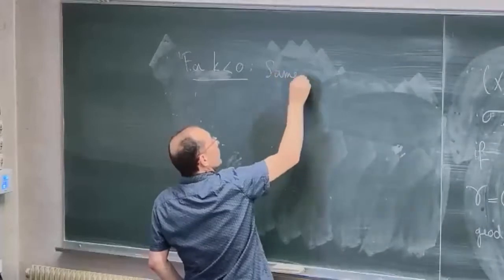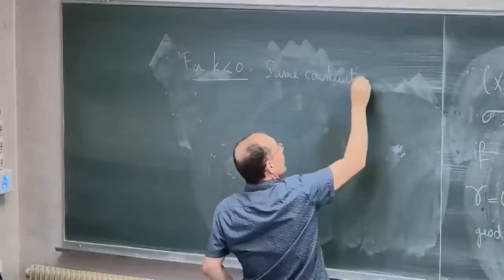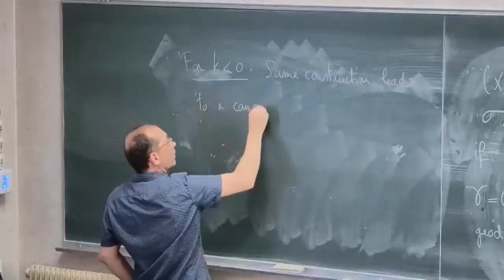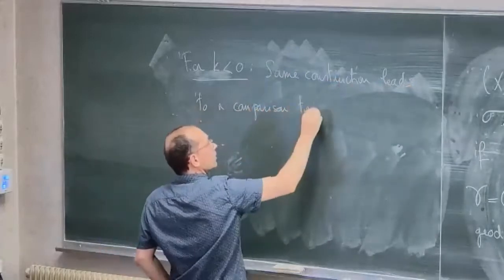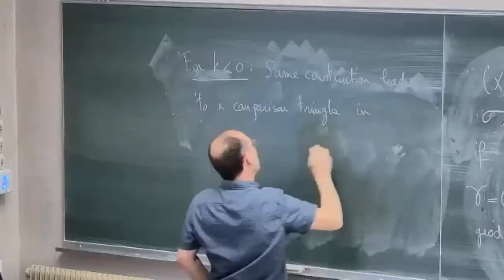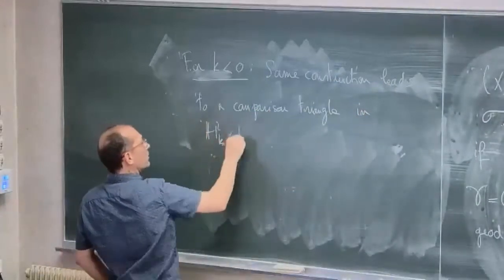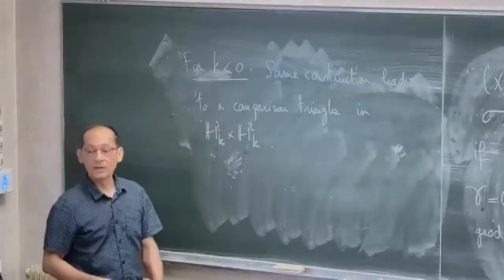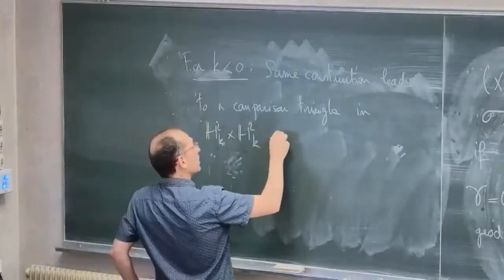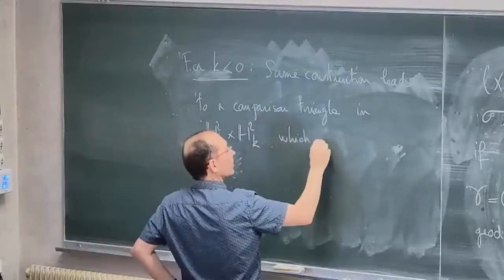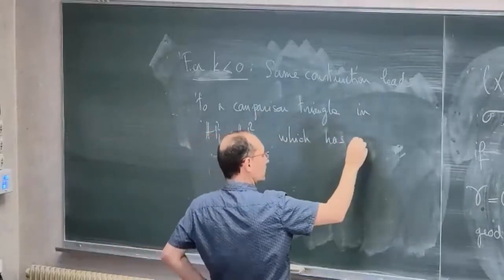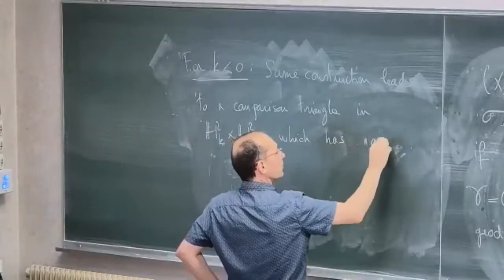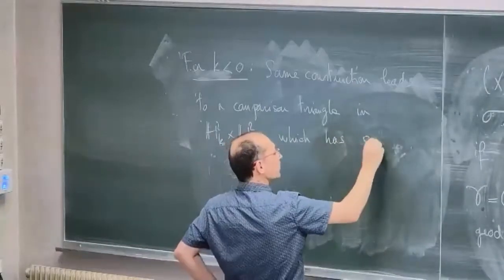Same construction leads to a comparison triangle in H2K cross H2K, that is, hyperbolic planes with curvature K, and this has only non-positive sectional curvature, which has some zero curvature.